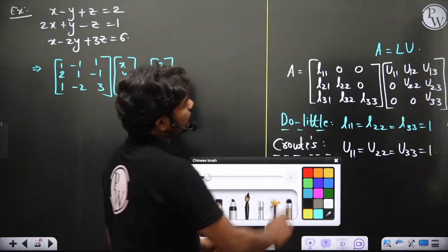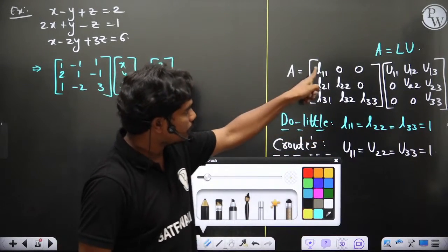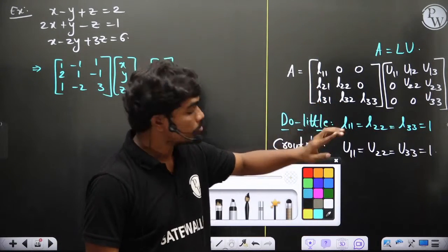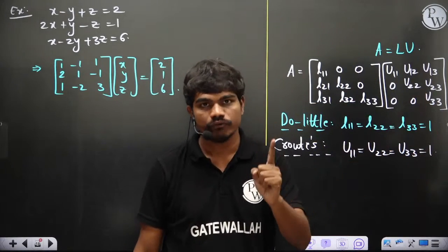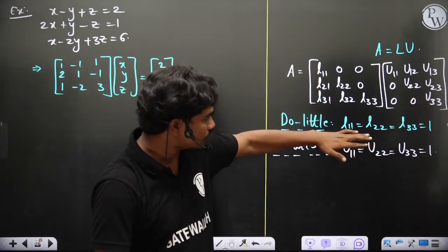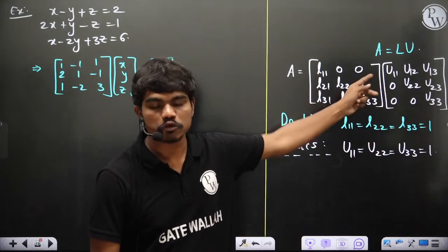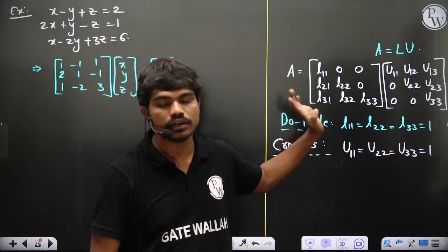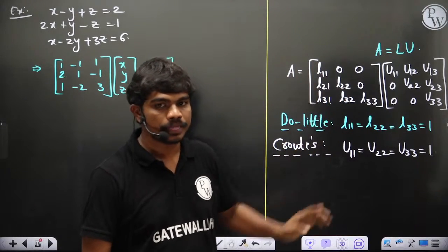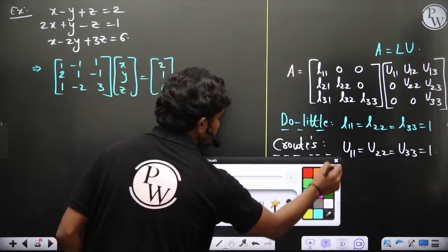So you can see, if they ask you to do Doolittle, you can pick these elements to be 1s. And if they ask you for Crout's, you can take the upper triangular diagonal elements to be 1s. The only difference is in which matrix you replace the diagonal elements with 1. In general, if they don't mention anything, you can go with Doolittle's. Clear? So let's say I'm following Doolittle algorithm.